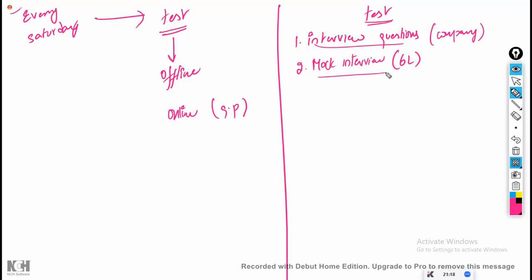Automatically, he will get the job with a minimum guarantee of 6 lakhs, in an MNC only, not even in a startup. 100% guarantee. Not assistance, guarantee only. Directly, I'm saying the word guarantee. Now, the students who have attended and taken the test of interview questions and mock interviews.